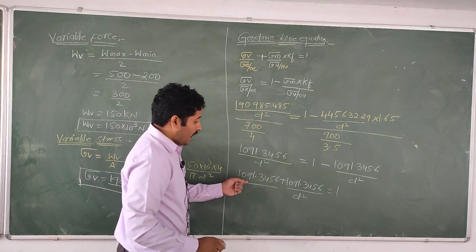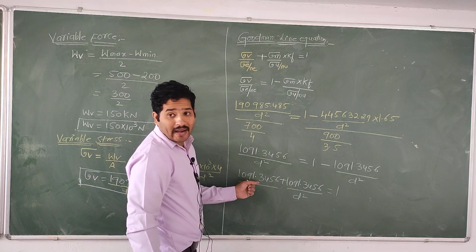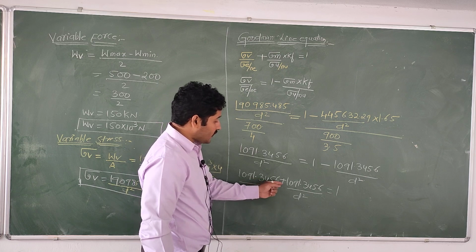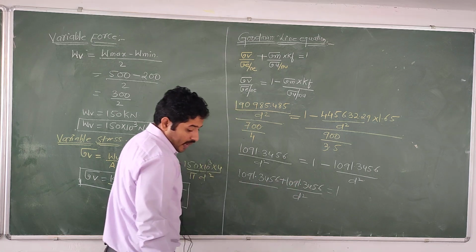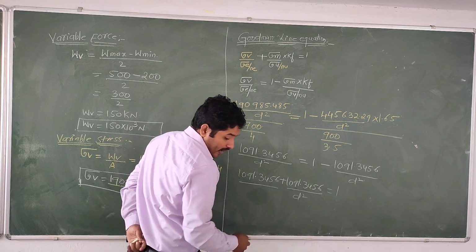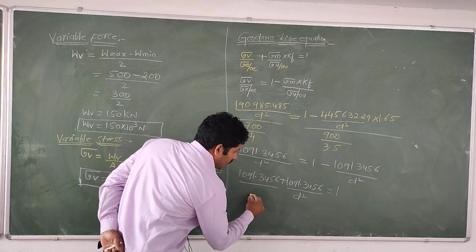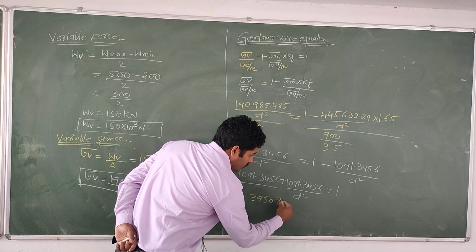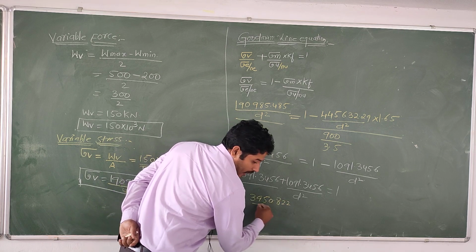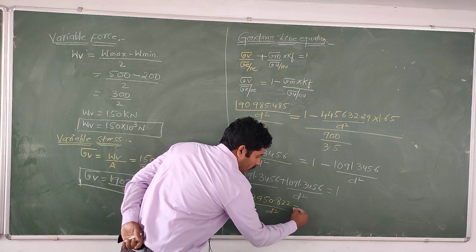So you need to add this value, 1091.3456 plus 1091.3456. Then you will get the value 3950.822 by D square equal to 1.